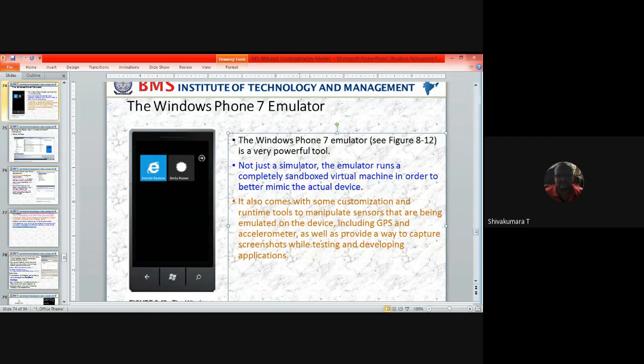So not just a simulator, the emulator runs a completely sandboxed virtual machine in order to better mimic the actual device. So whatever applications you create, when you deploy in the emulator, it will create a separate sandbox. Sandbox is nothing but a security box to run an application in the emulator or the Windows device in isolation, meaning there is no connection between two applications.